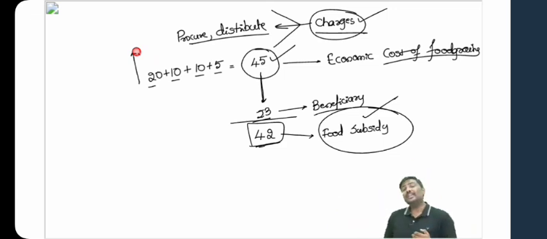What if petrol and diesel prices go up in the market? What will happen to food subsidy of the Government of India? It will increase. It should increase, by the way. So how will it increase? Cost of transportation.